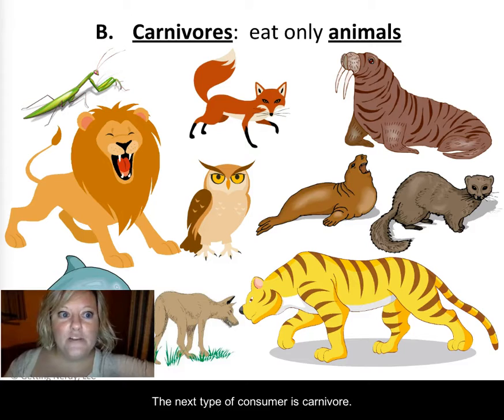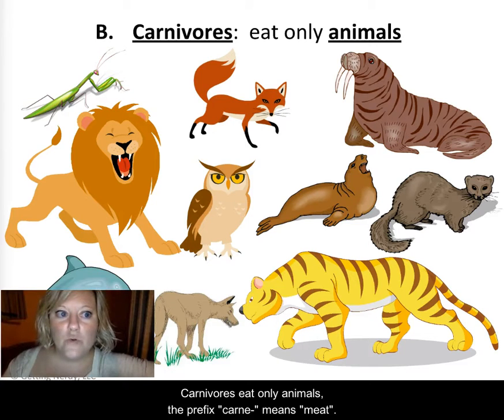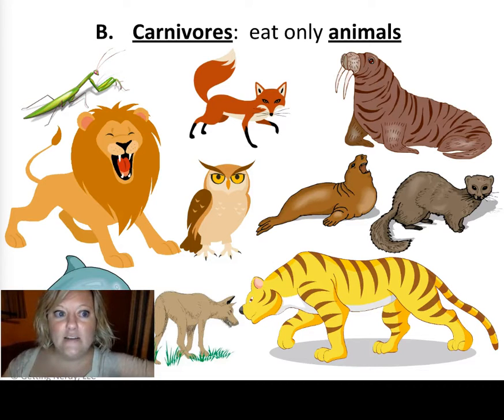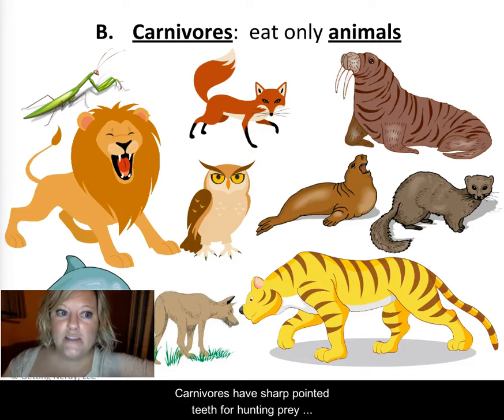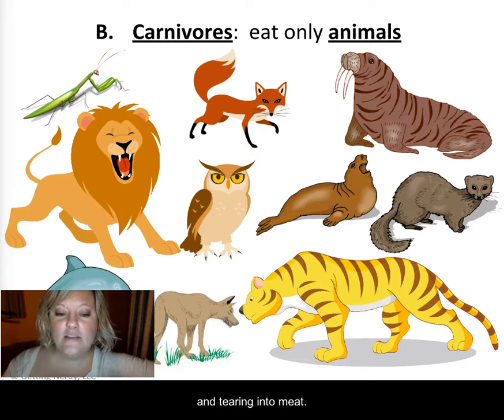The next type of consumer is carnivore. Carnivores eat only animals. The prefix carn means meat. Carnivores have sharp, pointed teeth for hunting prey and tearing into the meat.